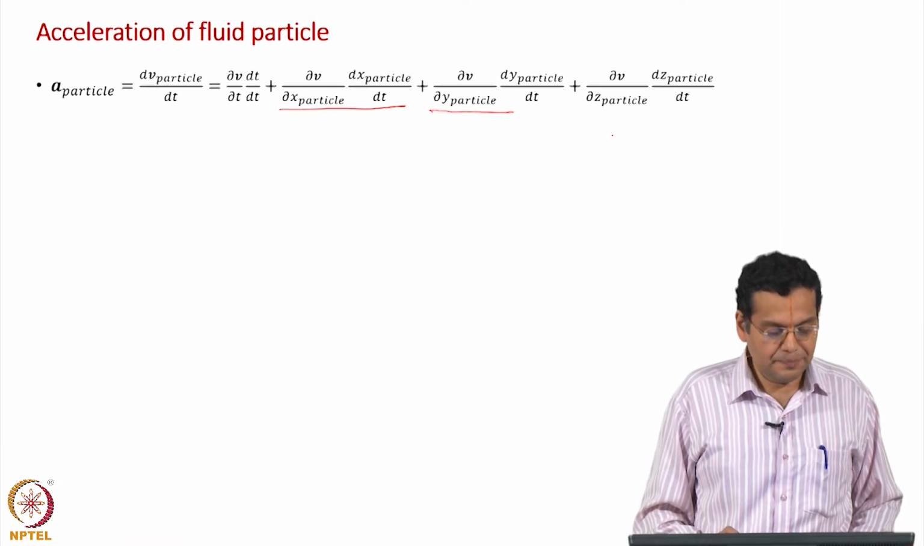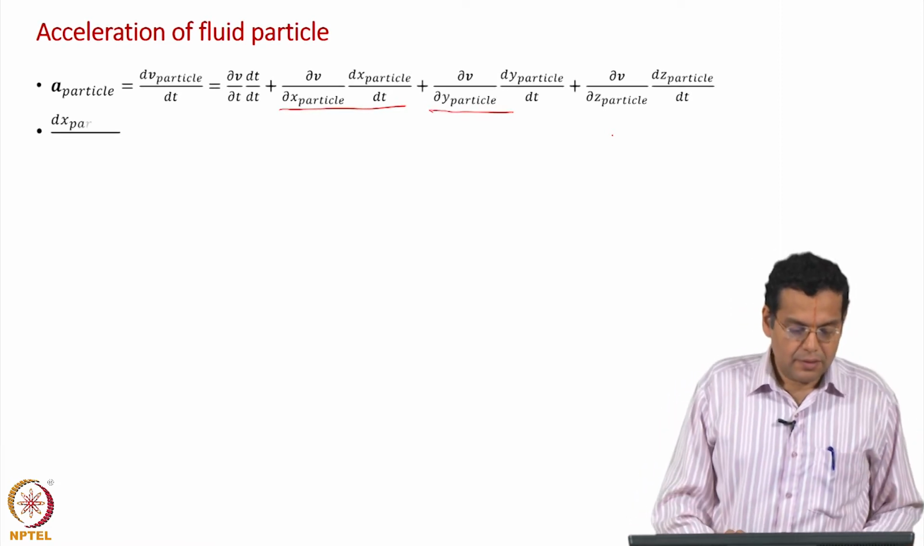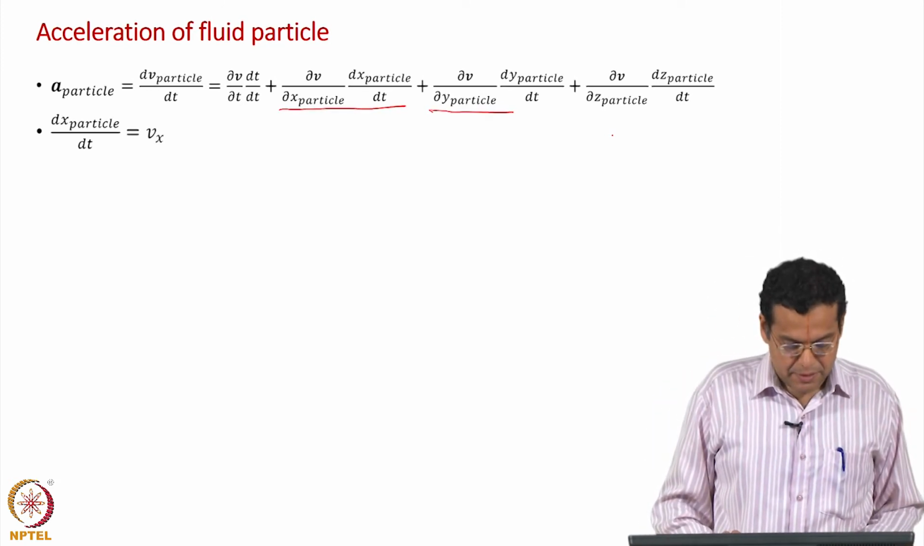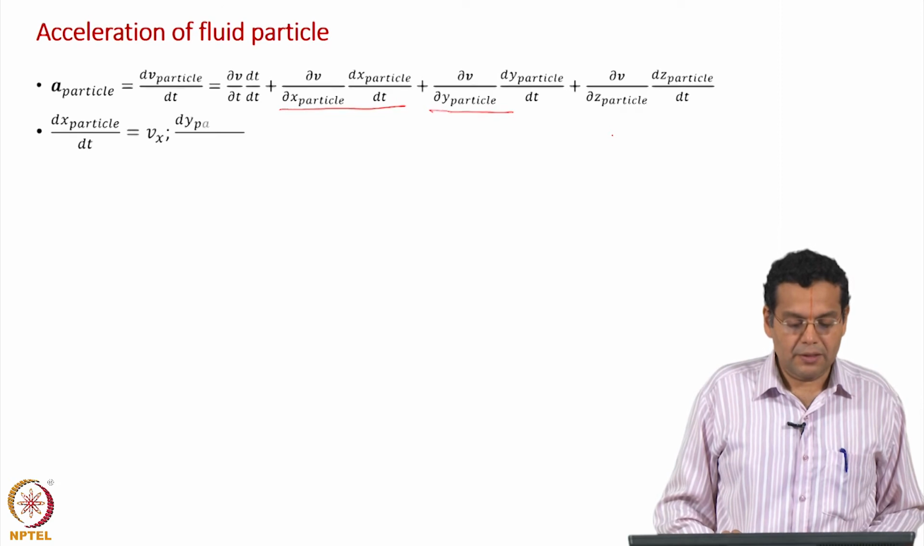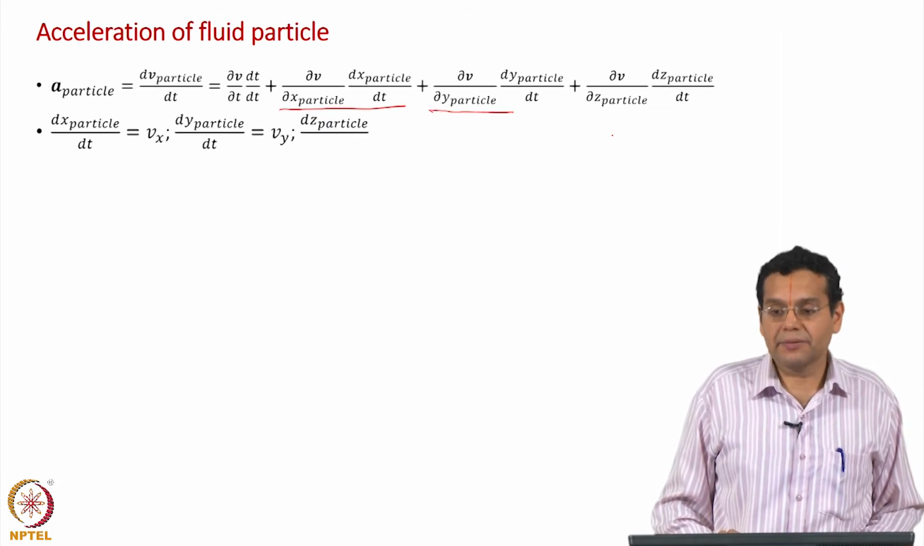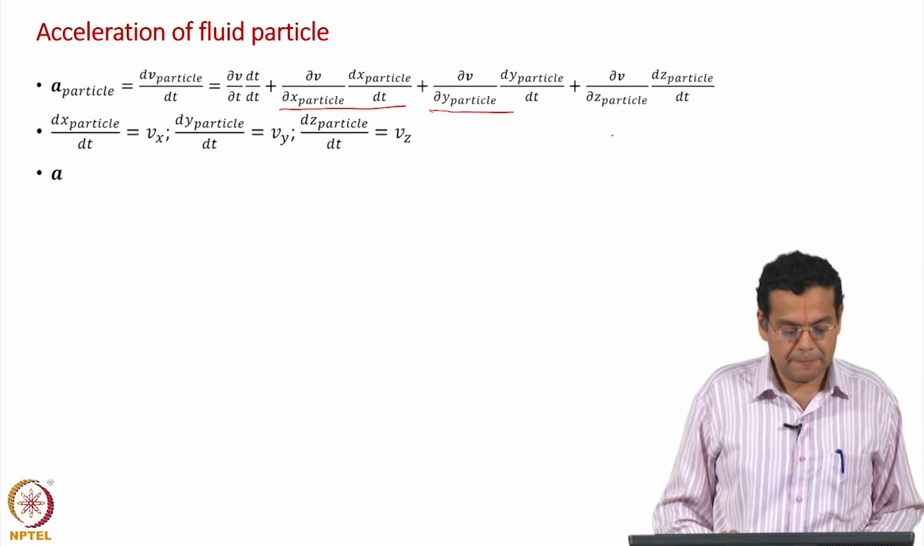Okay. Now, we have seen the time derivative of the x direction coordinate is Vx, and similarly in the y direction we have Vy, and in the z direction we have Vz. Okay. So, we will make these substitutions.